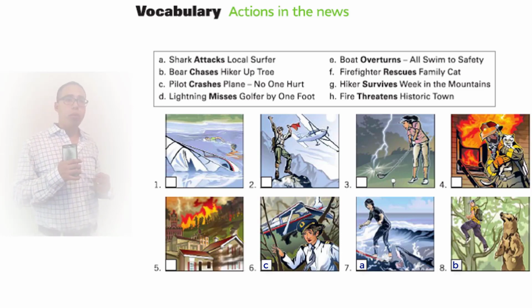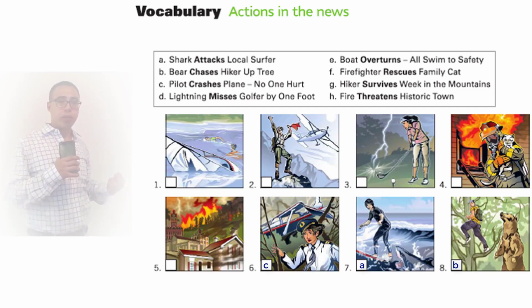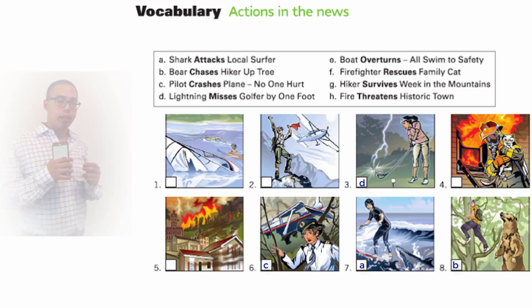D. Lightning misses gopher by 1 foot. Now where can we see a gopher? Okay, golf is a sport. So a golfer would be a person who plays that sport. And it says lightning misses gopher. So we're going to see a lightning in the picture as well. We can see a lightning in number 3. And we can see a woman playing a sport. And that sport is golf. So number 3 is D.